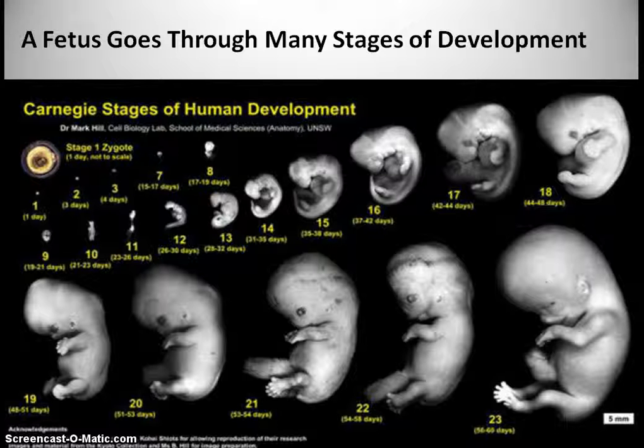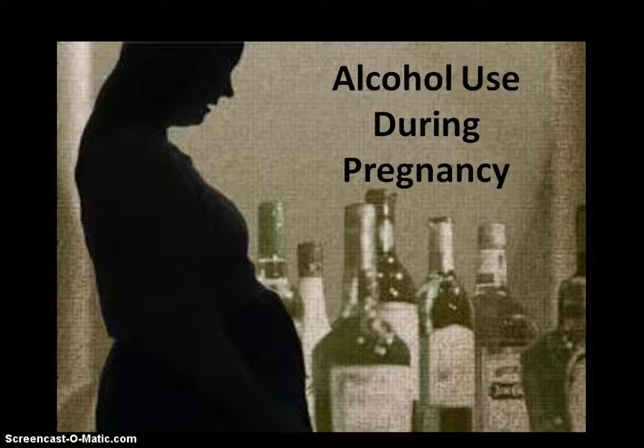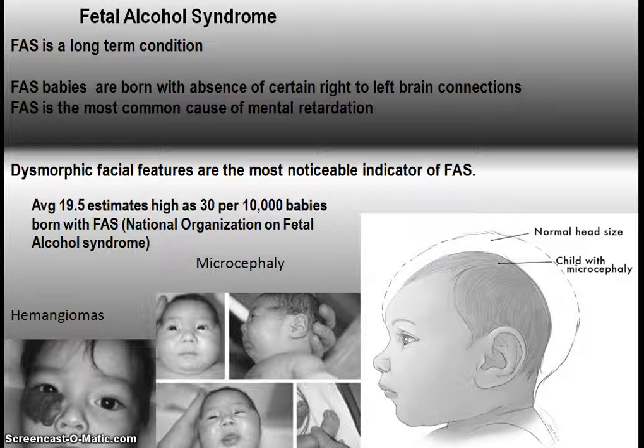A fetus goes through many stages of development, and along each stage there are certain points of vulnerability which substances can affect, hinder, and retard the growth and development of certain aspects of development. Today we will look at alcohol, cocaine, nicotine, cannabis, and methamphetamine, and how they affect the growth and development of a fetus. Alcohol use during pregnancy.